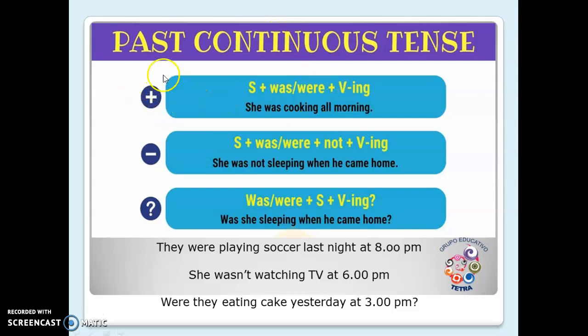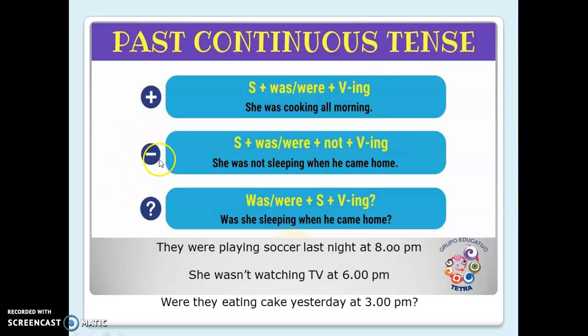Well, for the affirmative sentence you are going to use the subject plus the past of the verb to be that corresponds to that subject, in this case, she. Verb to be: was. Then your verb with the ending -ing: cooking. All morning is the complement. So, she was cooking all morning.